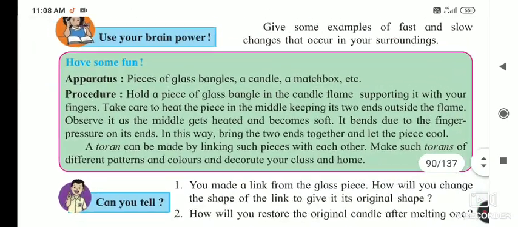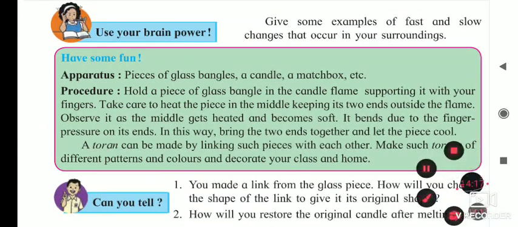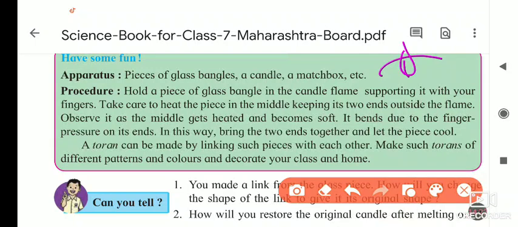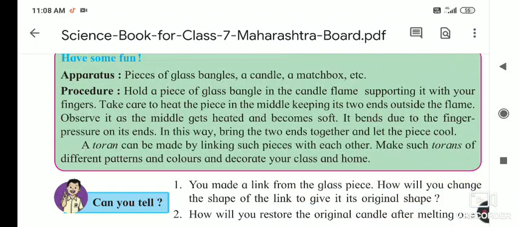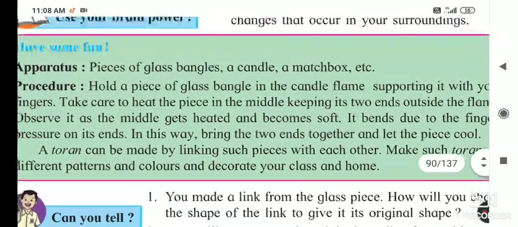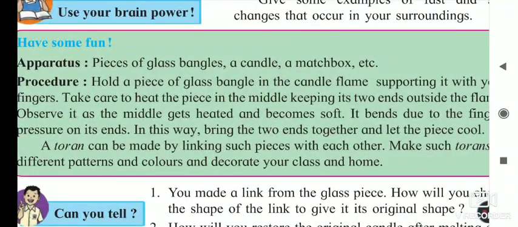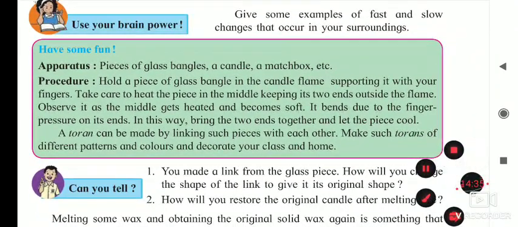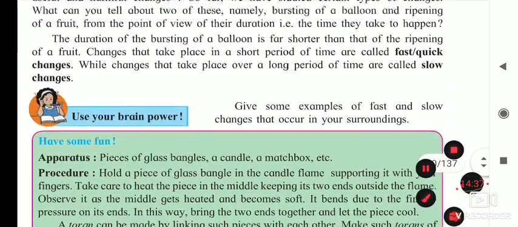If you see here, changes take place inside it. When we provide heat to the bangle, this part becomes soft and it is bent. So this is also a kind of change, and we change the shape of the piece of bangle. This is a physical change that takes place in the piece of bangle.